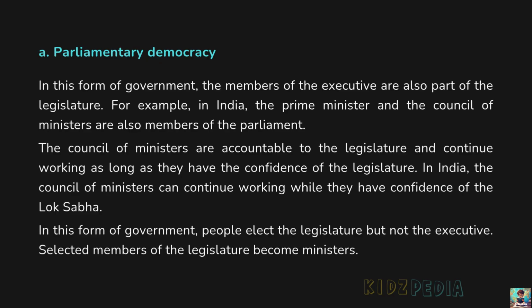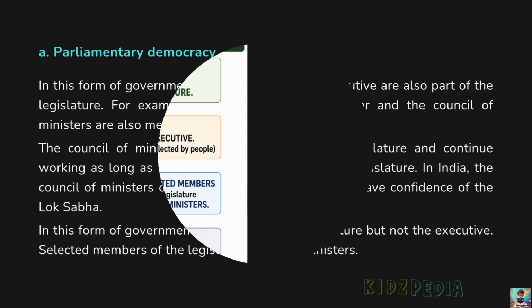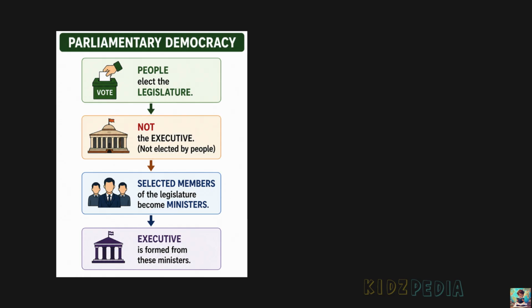Selected members of the legislature become ministers. So, in a parliamentary democracy, people do not elect the executive directly. Instead, they elect the members of the legislature, that is parliament, through elections. After the election, some of the elected members of the legislature are chosen to become ministers. Together with the Prime Minister, they form the executive which runs the government. So, in a parliamentary democracy, people elect the legislature, which forms the executive. This is how the government is formed in India.